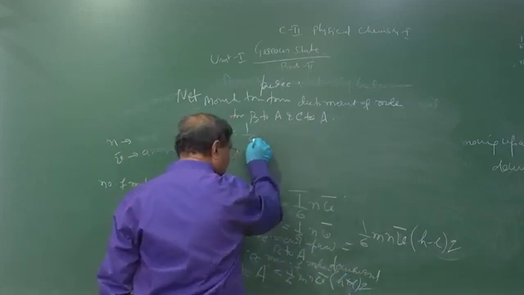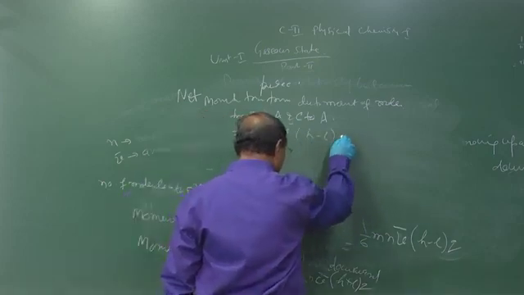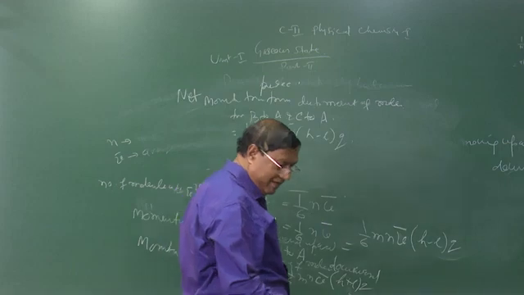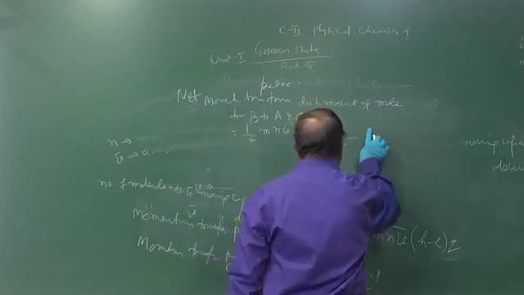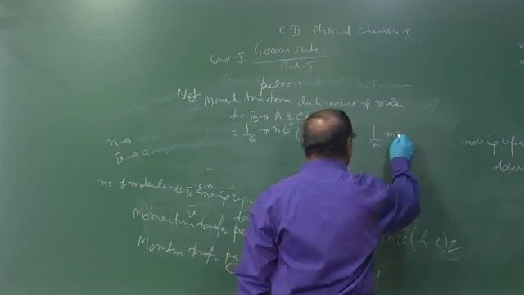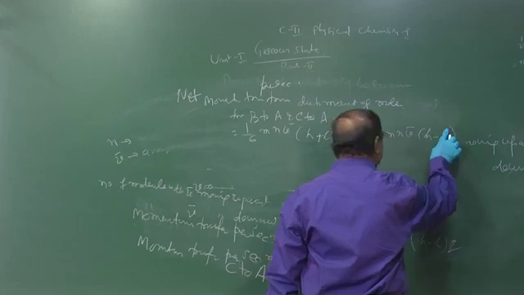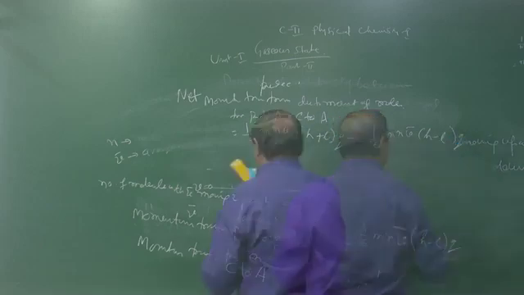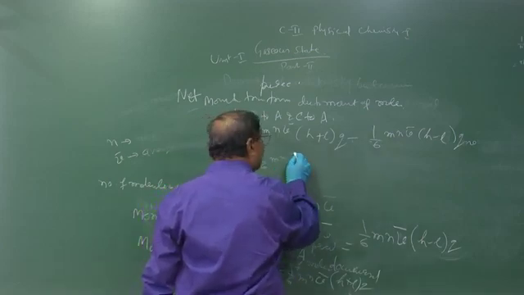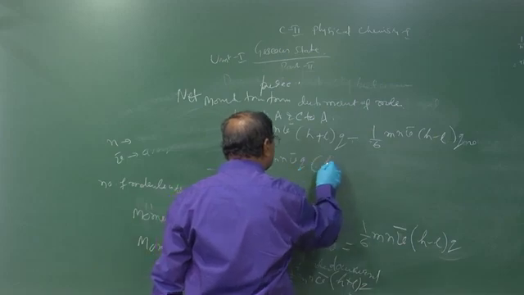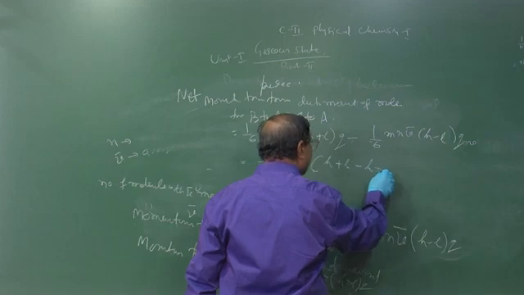That is 1/6 m n v bar (h minus L) q minus (h plus L) q, minus 1/6 m n v bar (h minus L) into q. Take 1/6 m n v bar q as common. So this is L plus L minus (h plus L).